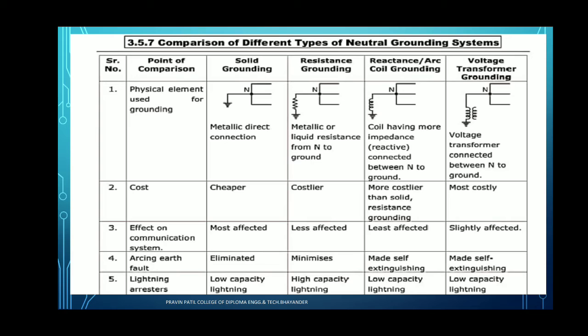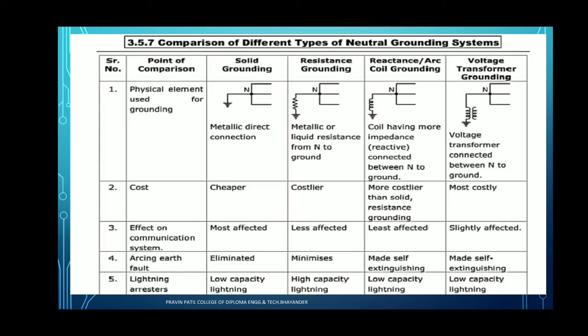Then for resistance grounding, the arcing earth fault is minimized, and for reactance arc coil grounding, the arcing earth fault is made self-extinguishing, and for the voltage transformer, the arcing earth fault is made self-extinguishing also.